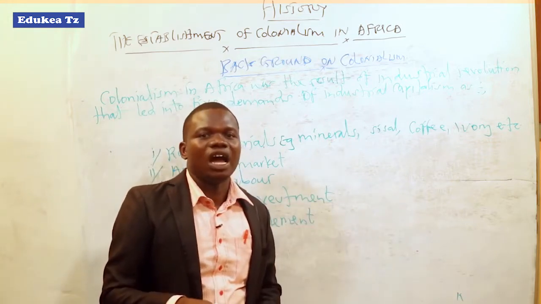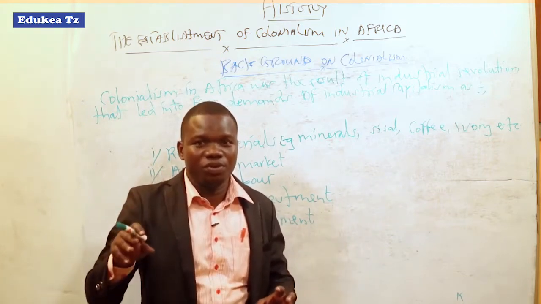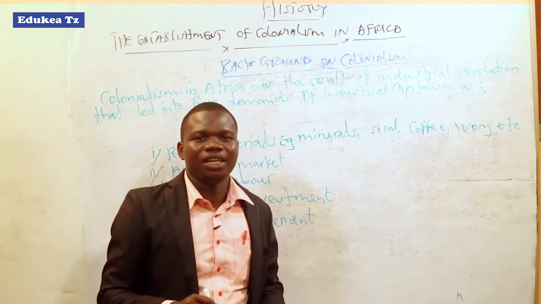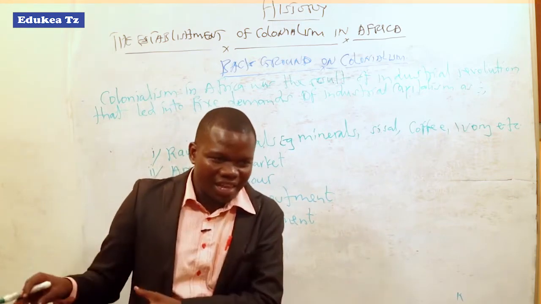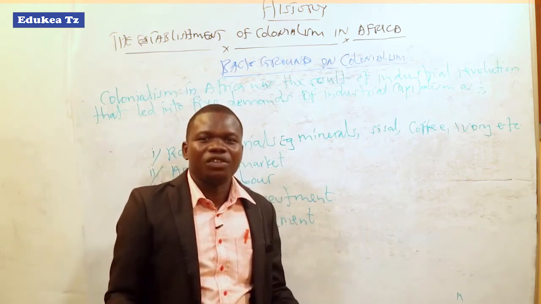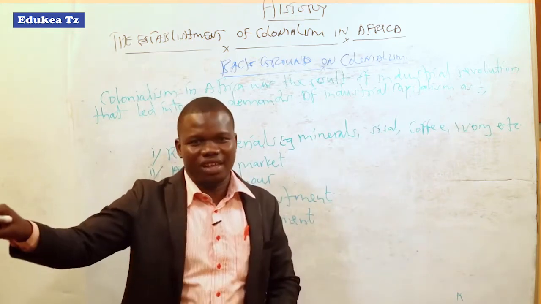And this was after the rapid industrialization in Europe. Rapid industrialization in Europe led to the problem of market, since many industries were there with a few consumers, with a few markets, since everywhere industries were there.